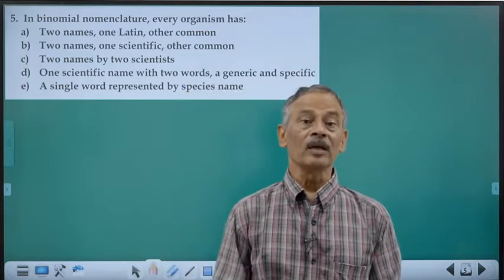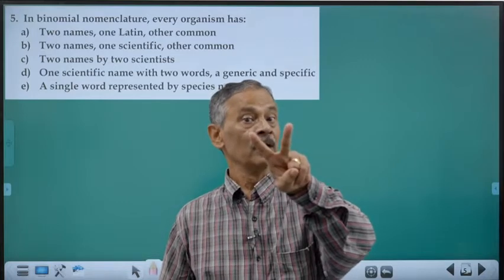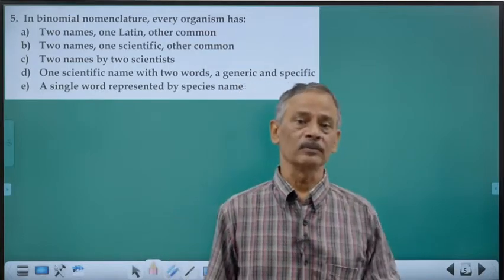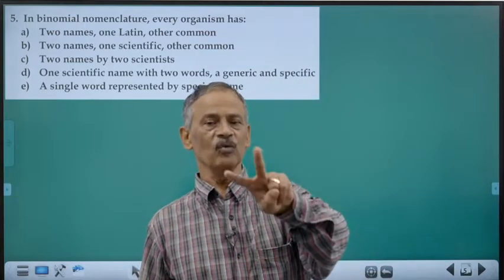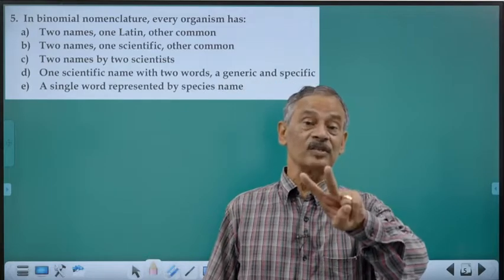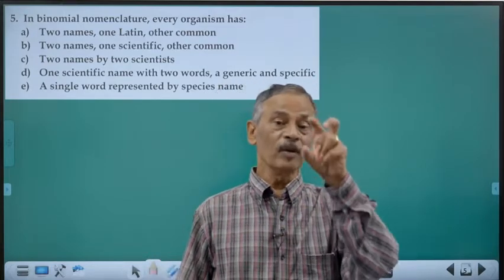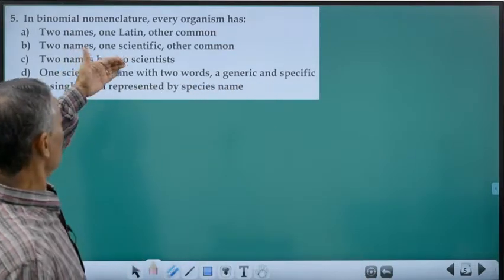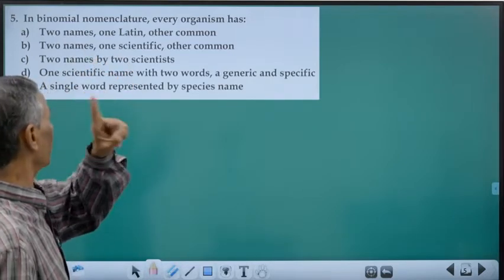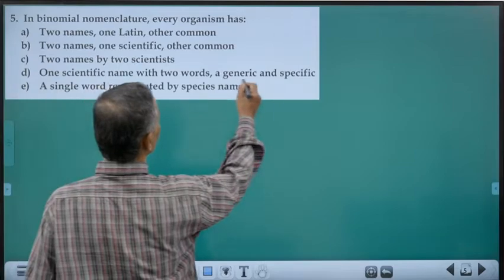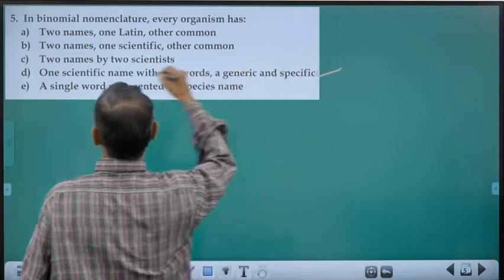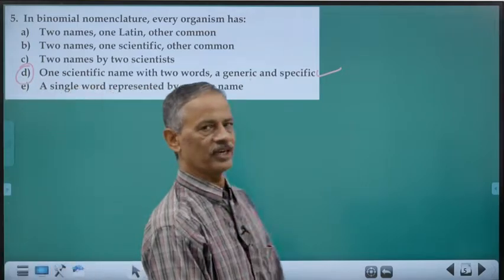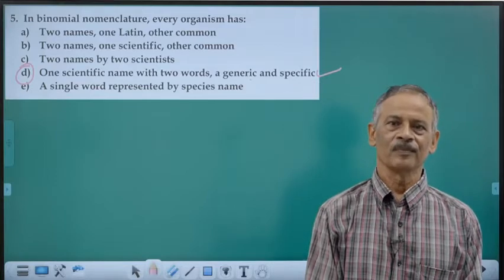That name consists of two words. The first word is the generic name, the genus to which it belongs. The second word is the species epithet, the name of the species to which it belongs. So, in binomial nomenclature, every organism has only one scientific name with two words, a generic and a specific. That is the more correct answer. Is that clear? The correct one.